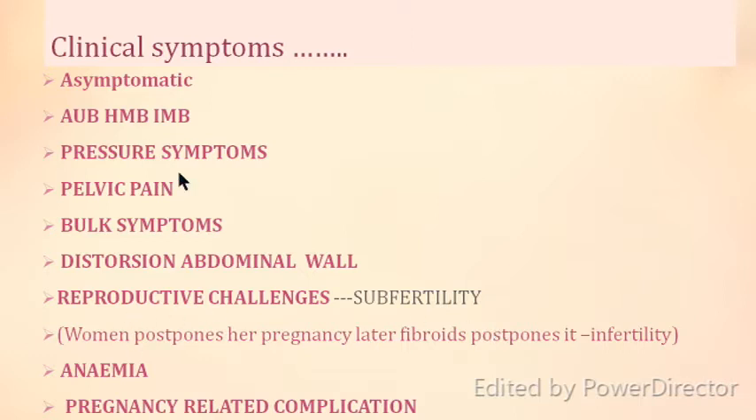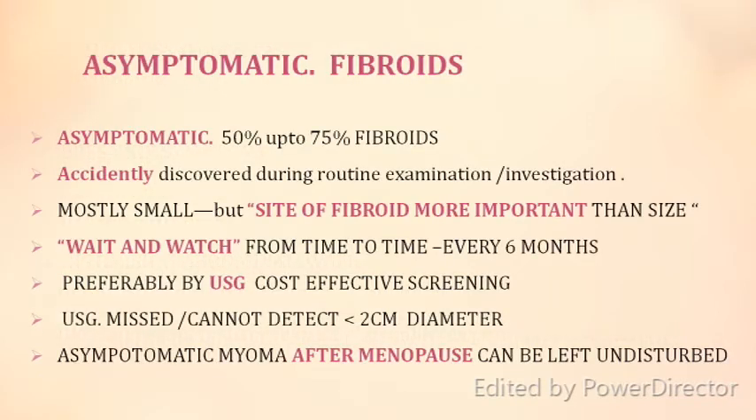Because of the heavy menstrual bleeding, there may be a feature of anemia. And when fibroids occur in a lower reproductive age group, about 25 to 30 years, and pregnancy is associated with it, then there are complications of pregnancy related to fibroid. So, dealing with it one by one, the asymptomatic fibroids: about 50 to 75% of the fibroids are asymptomatic, and